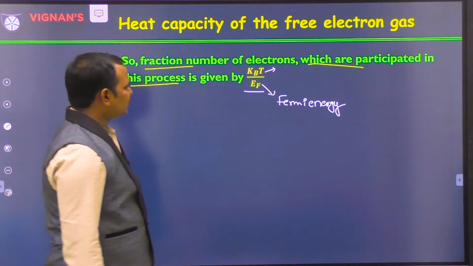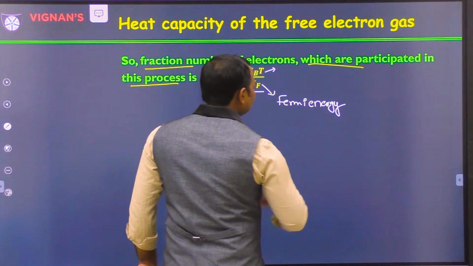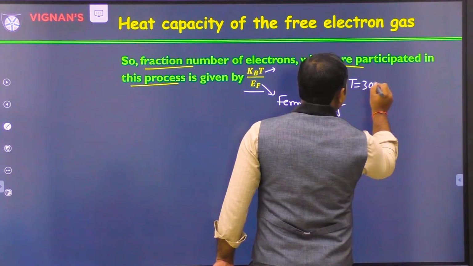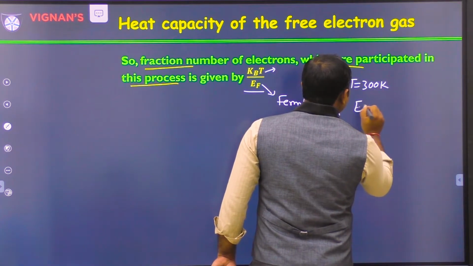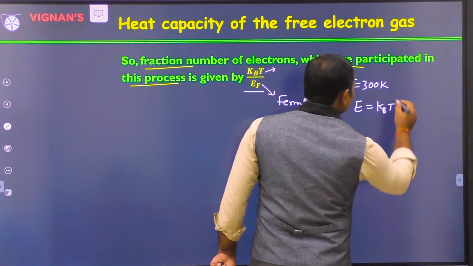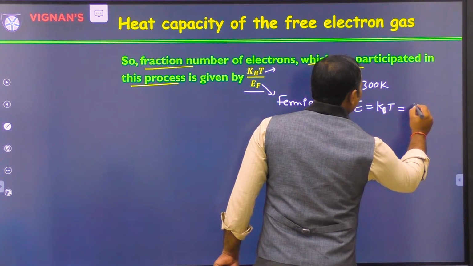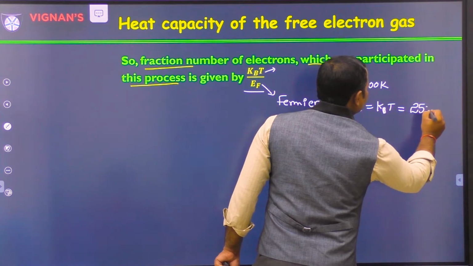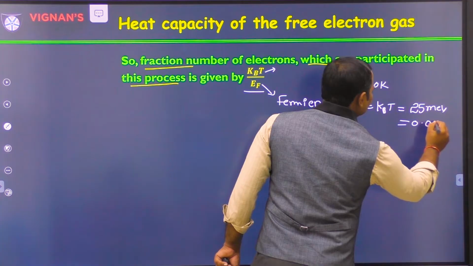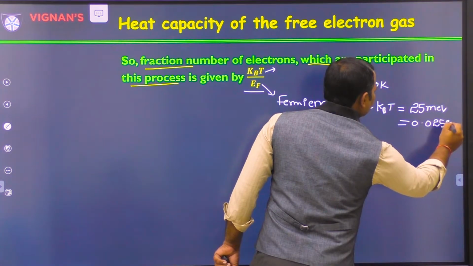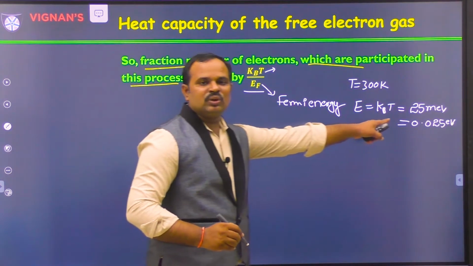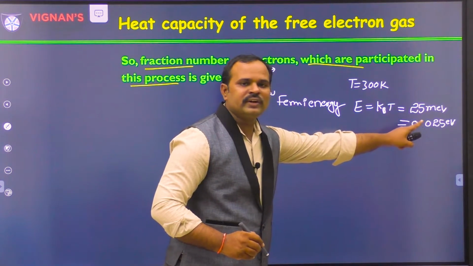Now if you calculate this at room temperature, for example, T is equal to 300 Kelvin, the energy kBT, if you multiply the Boltzmann constant with T = 300 Kelvin, we get 25 milli electron volts, which is of the order of 0.025 electron volts. This is the room temperature energy, 0.025 electron volts.